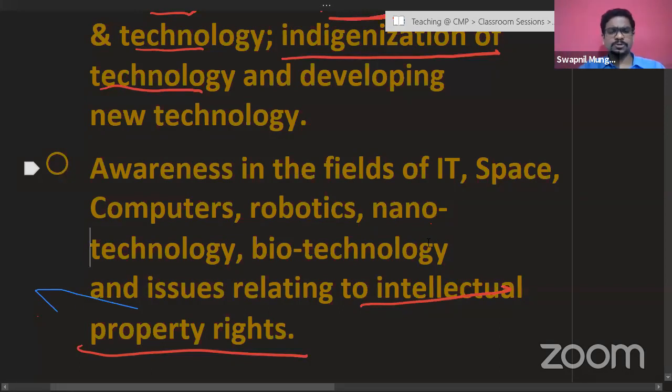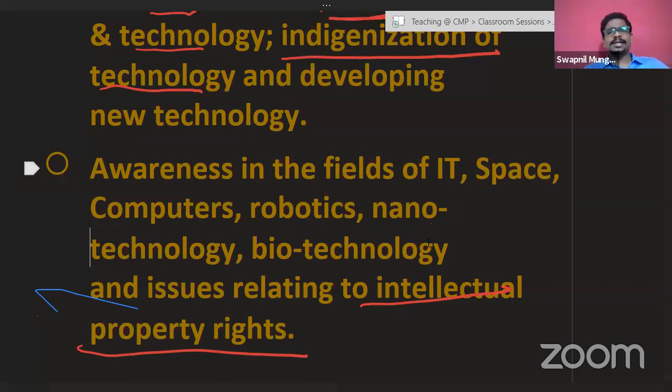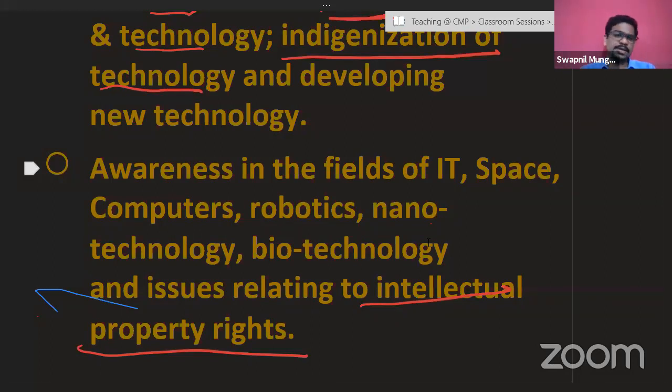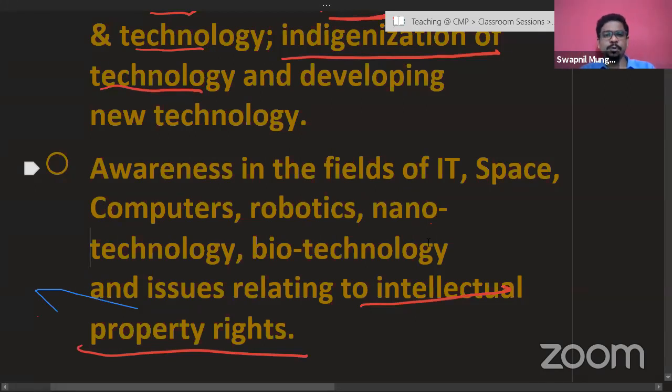So that's why intellectual property rights is a very important topic, and from the point of view of getting large margins and huge profits. For example, if you consider that there is a product, everybody knows about Kolhapuri chappal. If Kolhapuri chappal is being replicated and fake copies of it are being made in Pune, then Kolhapuri chappal makers are going to be affected by this development.